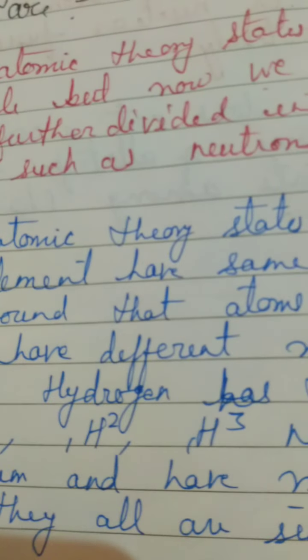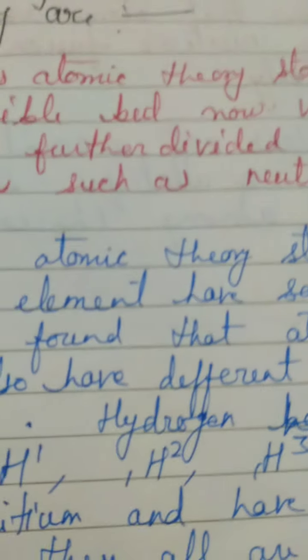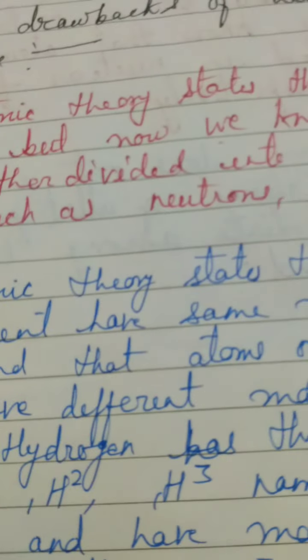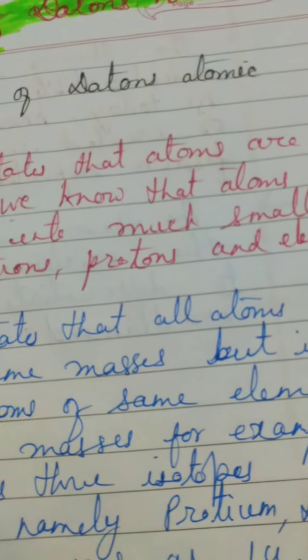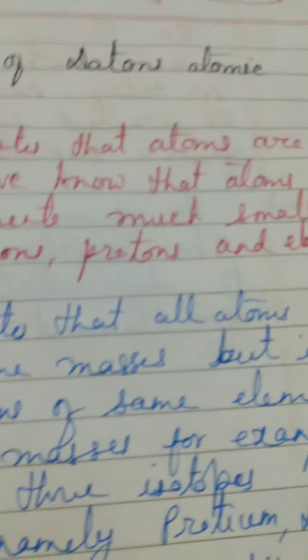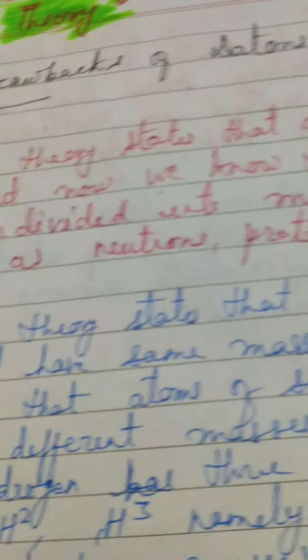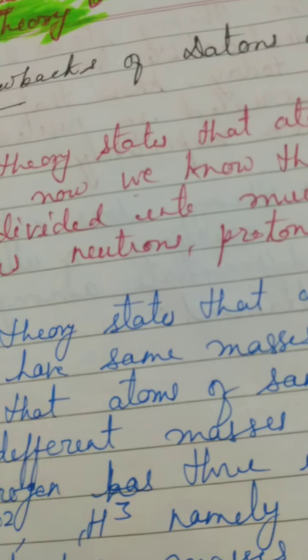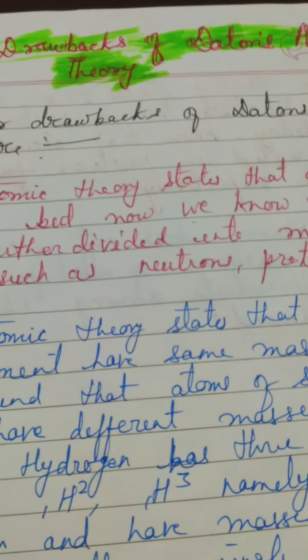Dalton's atomic theory states that atoms are indivisible. It cannot be broken further. But you know that atoms keep tinier particles inside them, and these particles are called fundamental particles or subatomic particles, children. And they are electrons, protons and neutrons. So further it can be divided into much smaller particles, which are your subatomic particles. So this is the major drawback of Dalton's theory, that he says that the atom is indivisible.